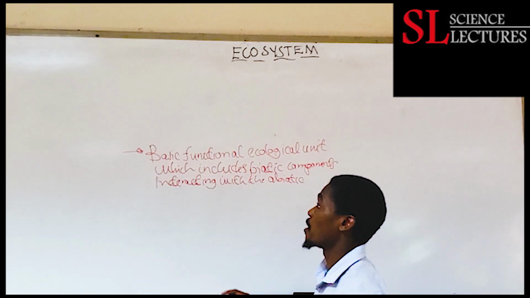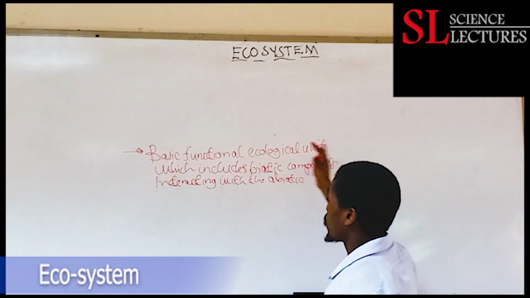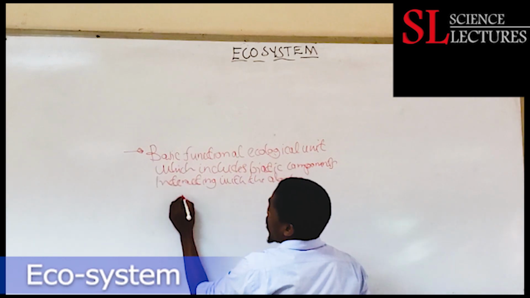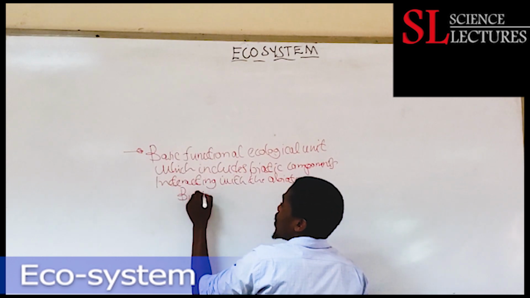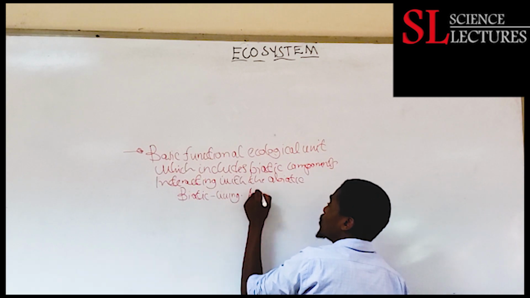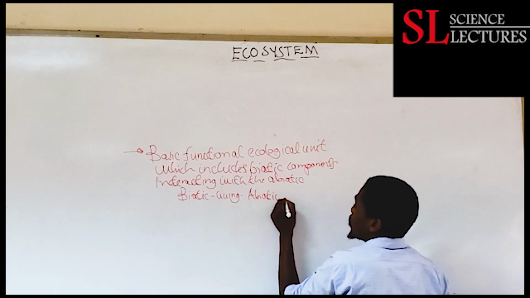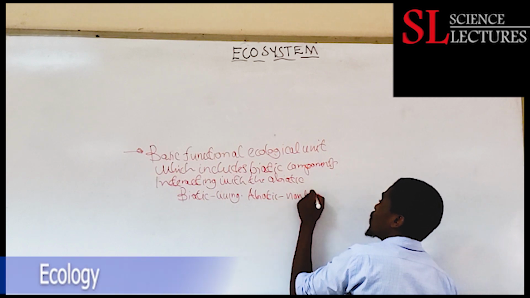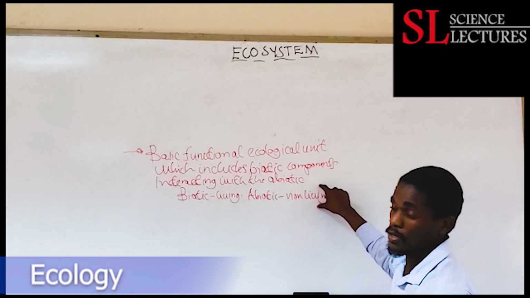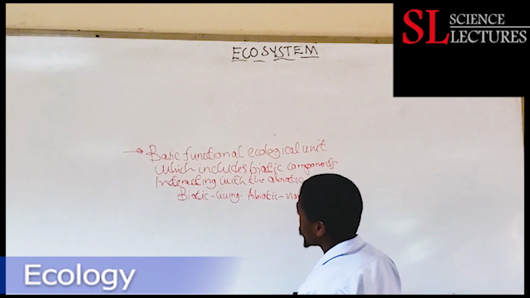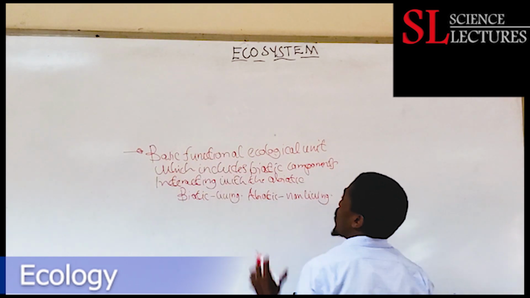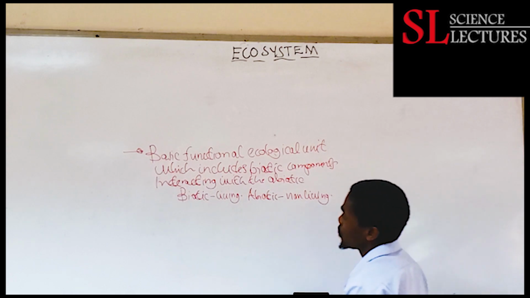From the definition, we've said basic functional ecological unit, which includes the biotic components interacting with the abiotic components. Biotic are the living components of the ecosystem, and abiotic are the non-living components. They interact and each influences the other. For us to have an ecosystem, it should come from a community. If we have a community interacting with the abiotic components, it gives an ecosystem. So that is basically an ecosystem introduction.